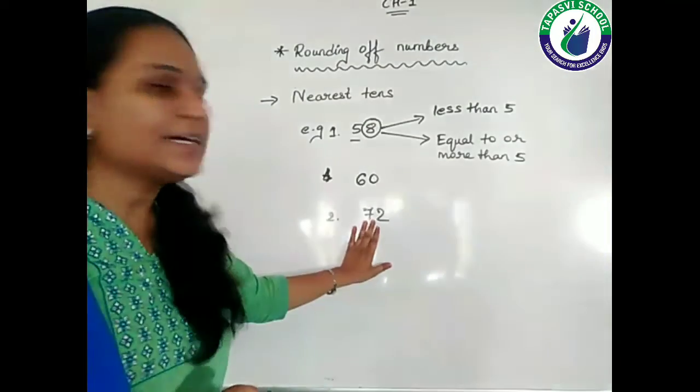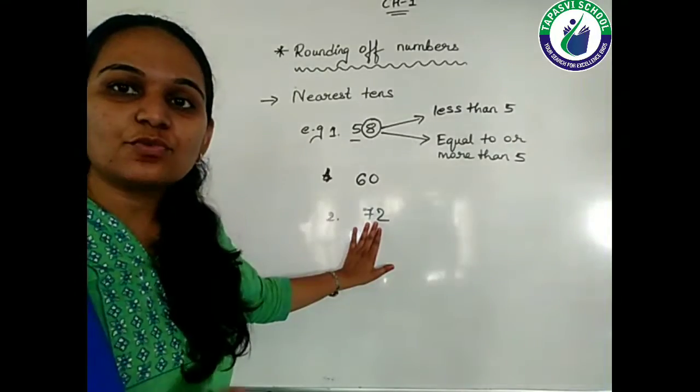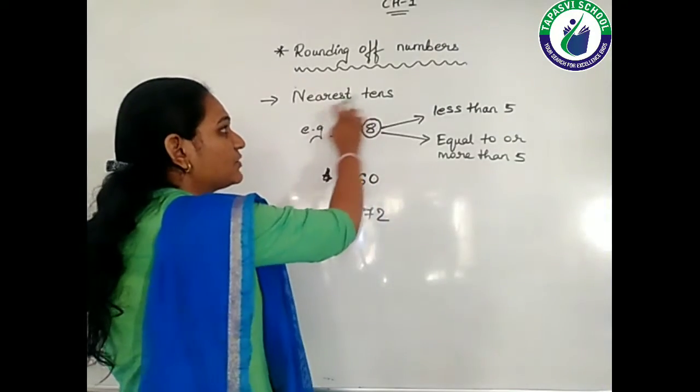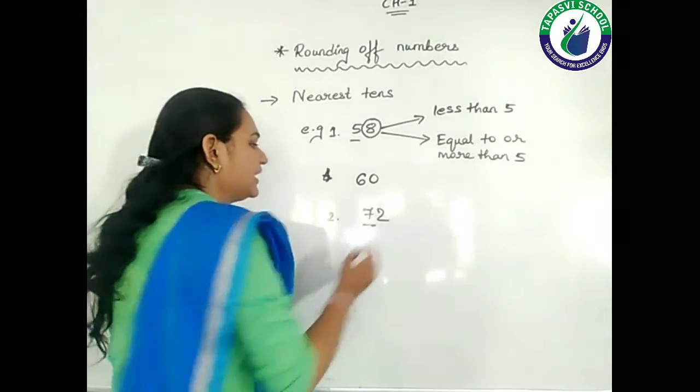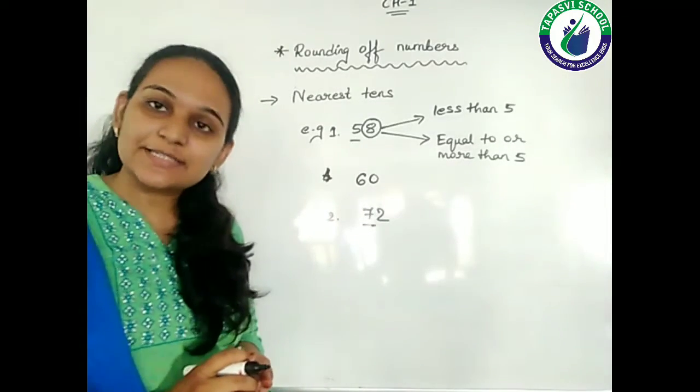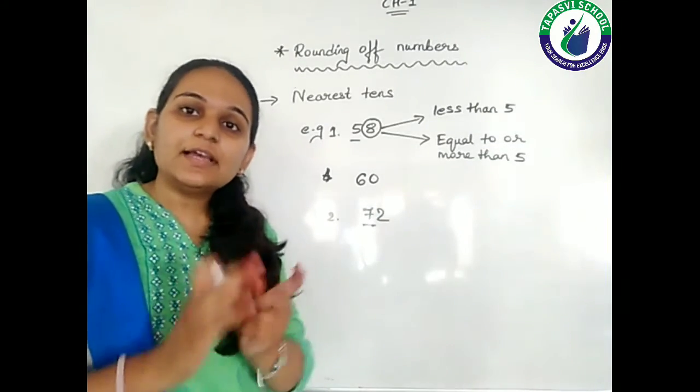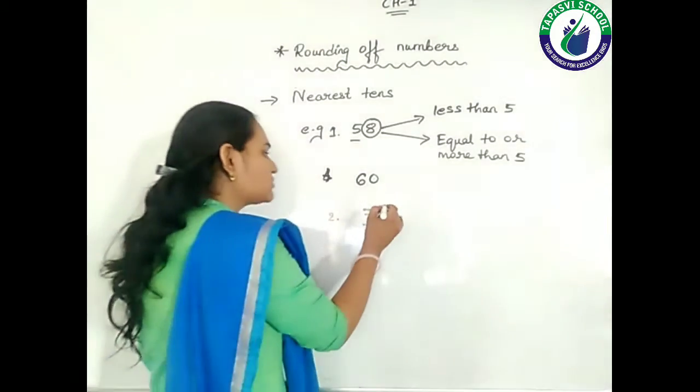First I need to put an underline below the tens place digit, because I want to round off to the nearest tens. So I am putting an underline below the tens place digit, that is 7. And which digit is going to help me, students? That is 2. The ones place digit is going to help me.